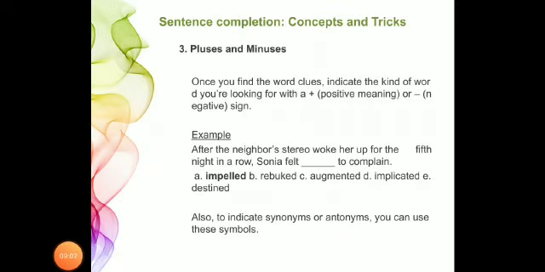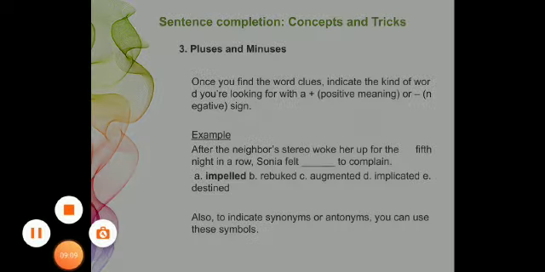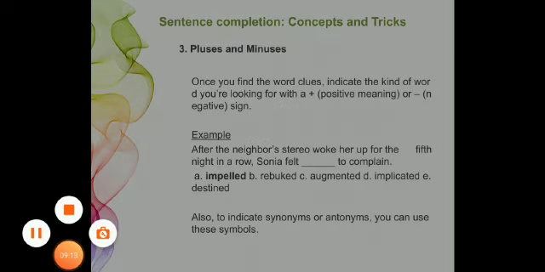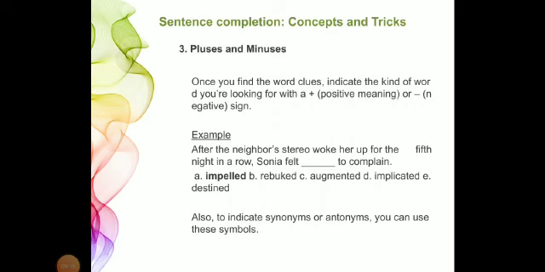Third is pluses and minuses. Here you need to see if the sentence is indicating the negative side or a positive side. We need to understand the signs given by the sentence. Suppose we saw the example of the spread of coronavirus. Since coronavirus is spreading, people are losing their lives. This is a negative sentence.